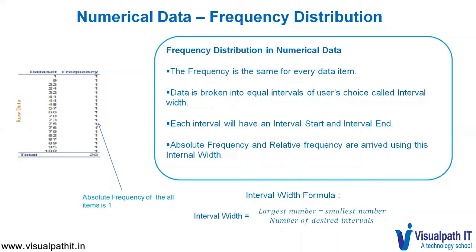Then we arrive at absolute frequency and relative frequency using this interval width. The formula for interval width, which is a range, is calculated as the largest number in the data set minus the smallest number, divided by the number of desired intervals.